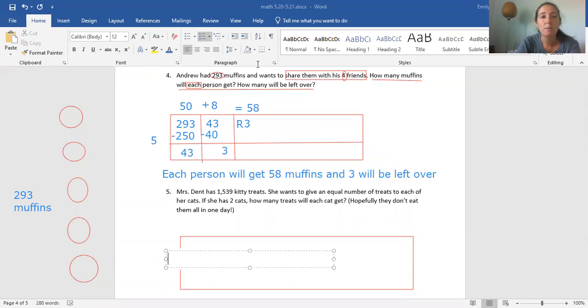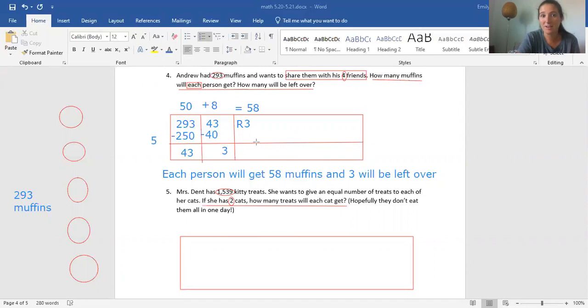So let's start by drawing up the problem here. We have how many treats will each cat get? That's our question. It's really important you see that you're answering the question. Not what's the point, right? You're just wasting time. There's 1,539 kitty treats and 2 cats. So we want to put the treats into 2 groups.